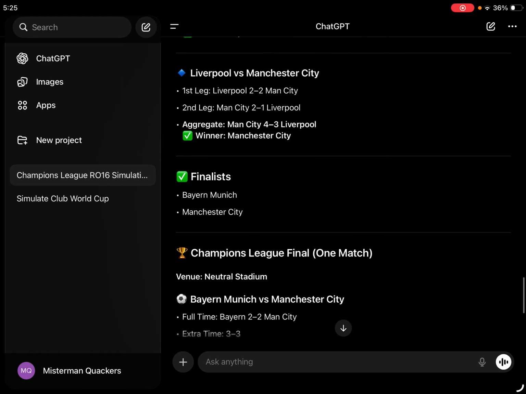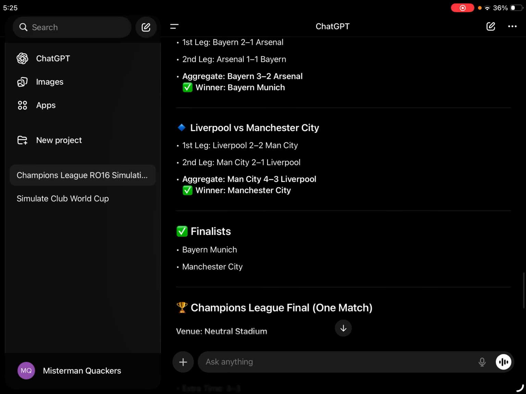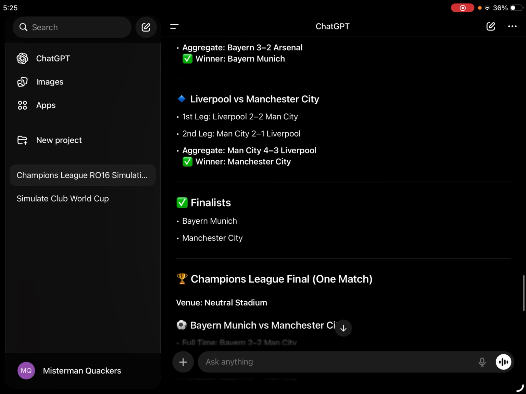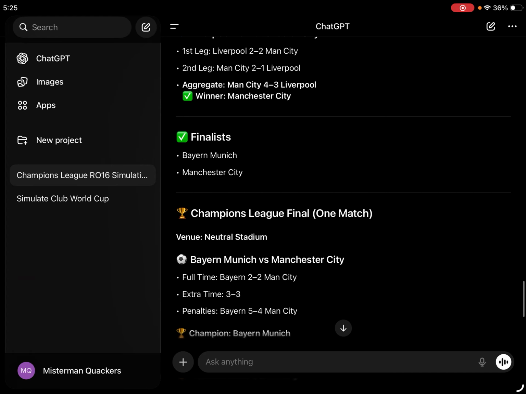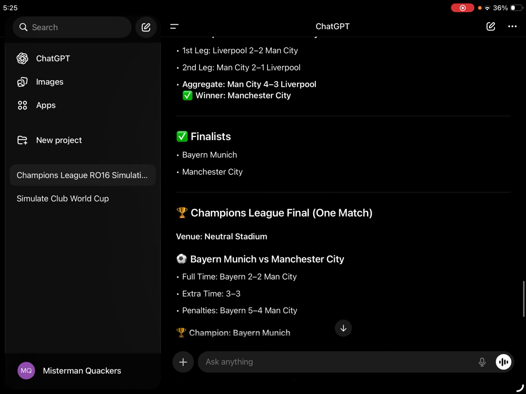So, 1 match. Let's see how it goes. In my prediction it's going to go 3-3. Then it's going to go to extra time. And Bayern are going to score the winner. So, let's see. So, full time, Bayern 2-2. Extra time, 3-3. Now, I didn't guess it completely correct. I said full time 3-3, but it was 3-3 in extra time. And Bayern closely win against Man City in penalties, beating them 5-4.